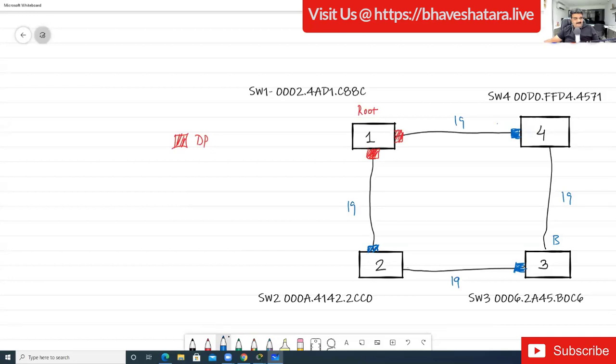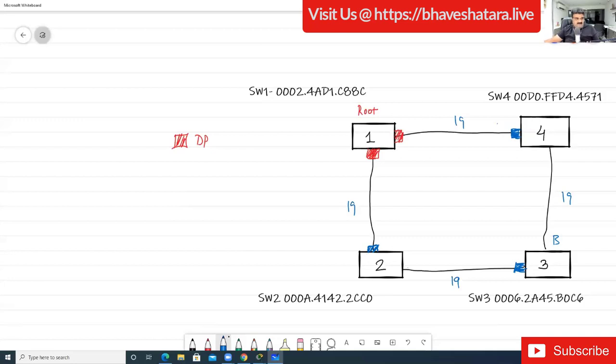Lesser than the other switch. This is the reality. Now I'm going to decode this. Why is this port a designated port? If you are having any confusion, just a simple matter, just find out the neighbor.